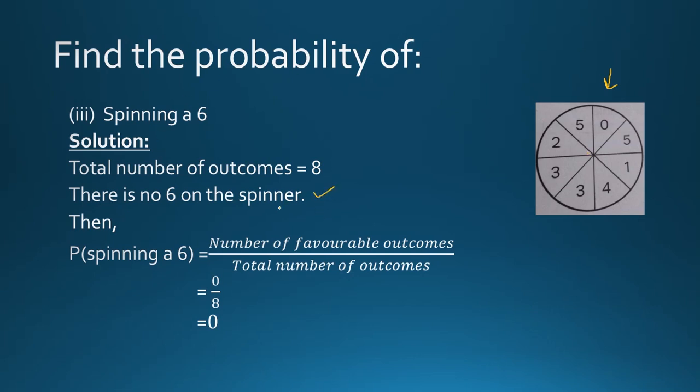And how does it come? Probability of spinning a 6: number of favorable outcomes, there is no 6 on the spinner, so there will be 0 favorable outcomes divided by total numbers, and you know that when 0 is divided by any number the result will be 0. So probability of spinning a 6 is 0. Here we are done with all the exercise questions of 16C.